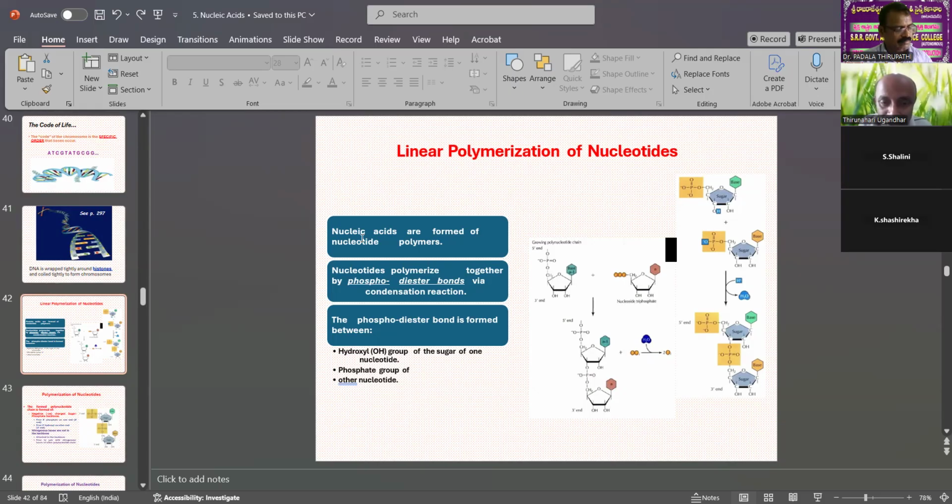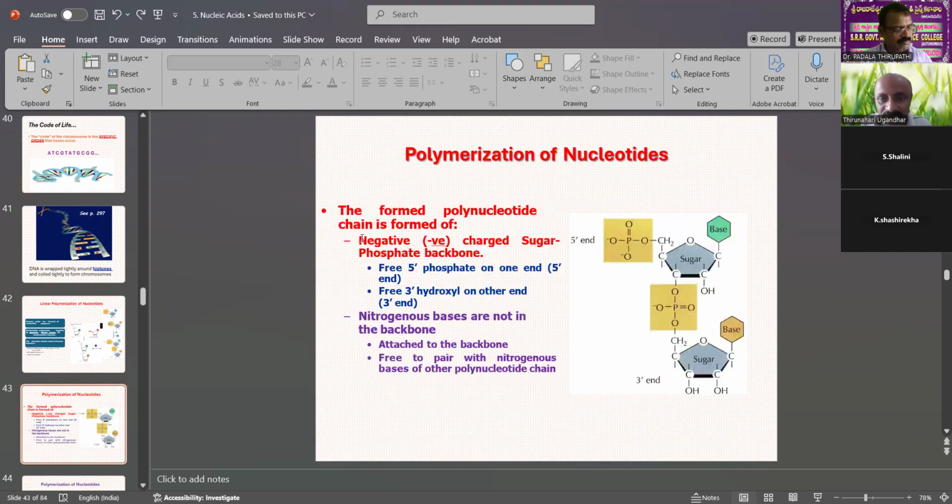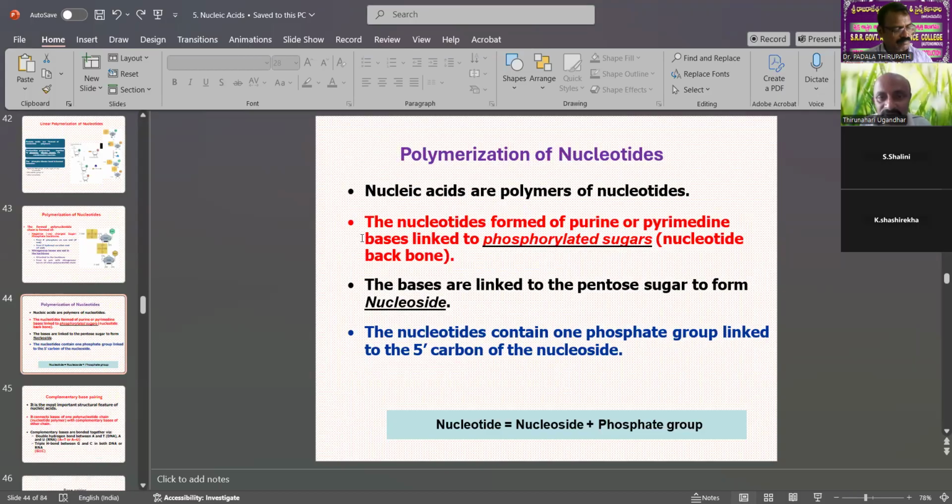Nucleotides are formed of purine or pyrimidine bases linked to phosphorylated sugars, which form the nucleotide backbone.